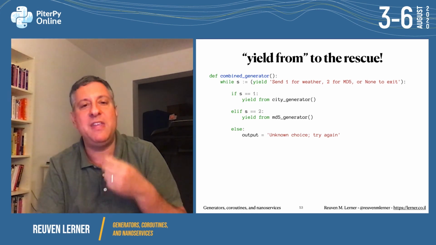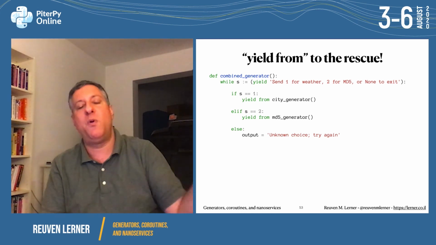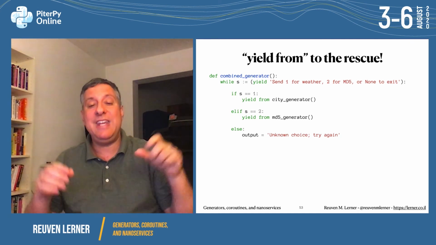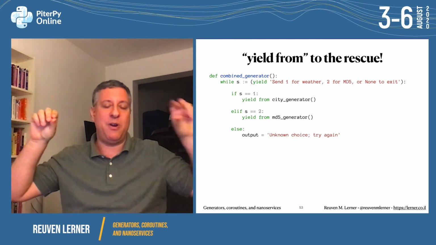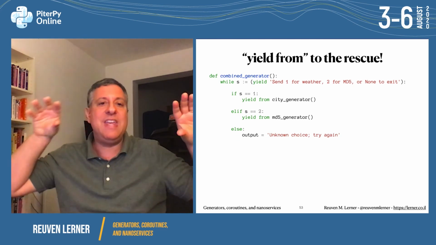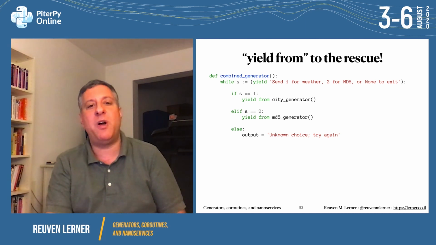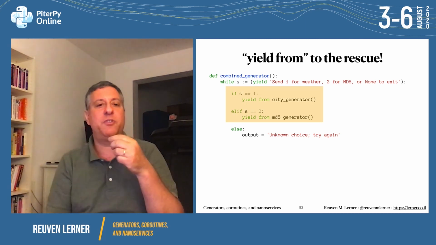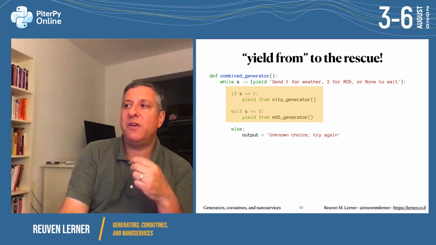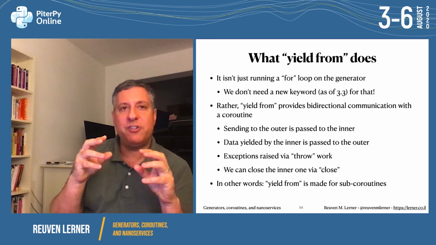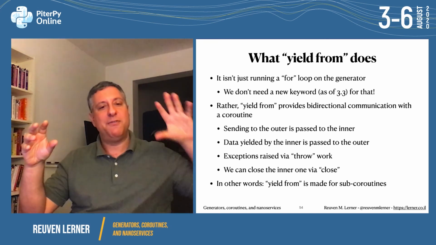So many people think that yield from is just another way of saying for each item in this generator, yield what it gave me. But no, it connects the outer part and the inner part. It connects the sender with the inner generator, with the sub-generator. So now if I say, if S equals 1, yield from city generator. If S equals 2, yield from MD5 generator. And yield from now has provided us with bidirectional communication with a coroutine from the outside.